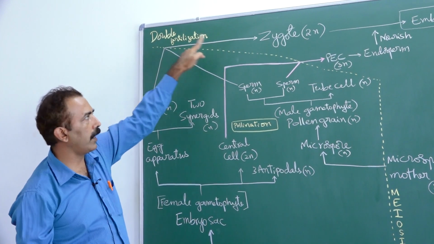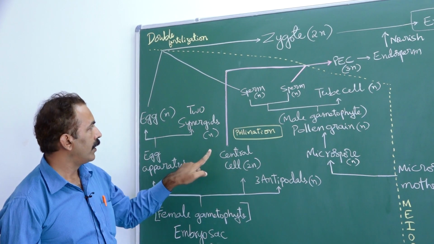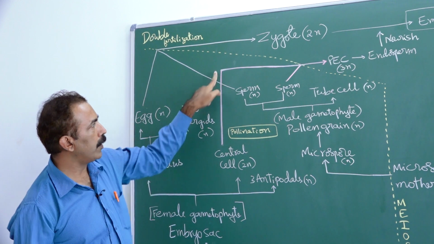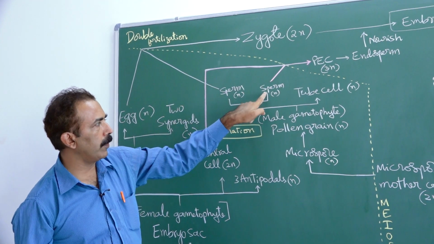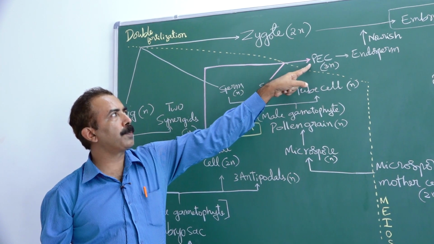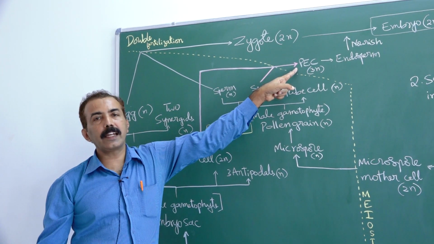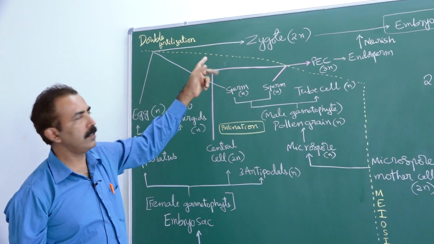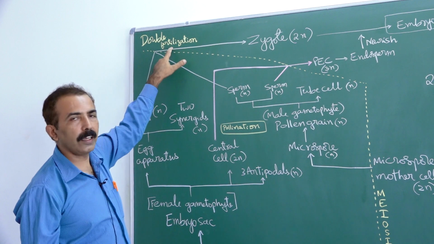This is one fertilization. The central cell, which is already diploid, undergoes fusion with another sperm of the pollen grain and produces primary endosperm cell. That is the second fertilization. Because there are 2 fertilization processes, we call it double fertilization.